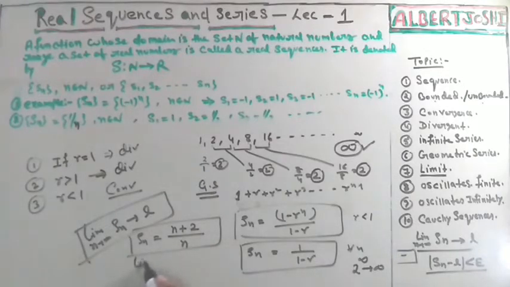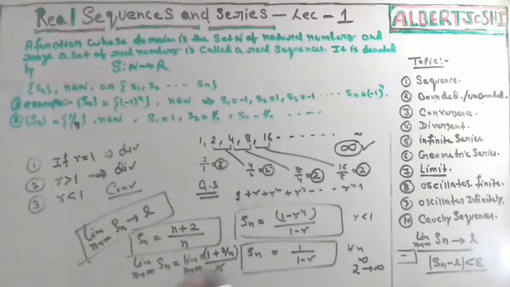If limit n tends to infinity, then Sn is equal to the limit n tends to infinity. Just take n common, then you are getting 1 plus 2 upon n, and this n and n both cancel because n is outside.